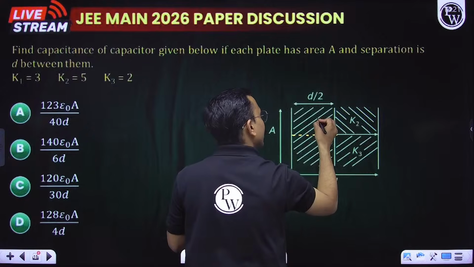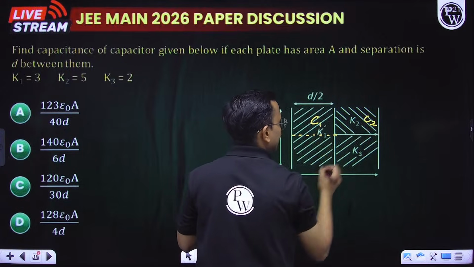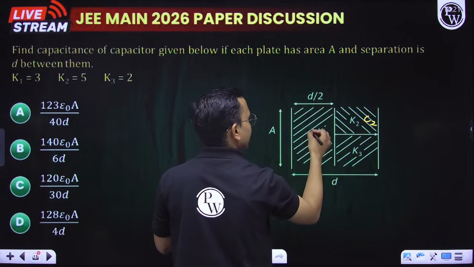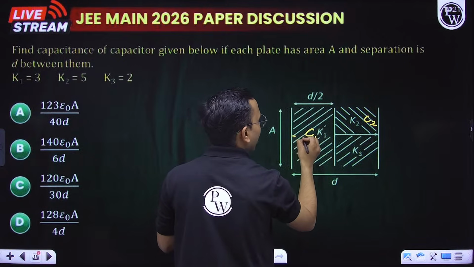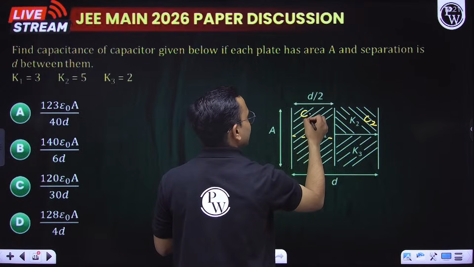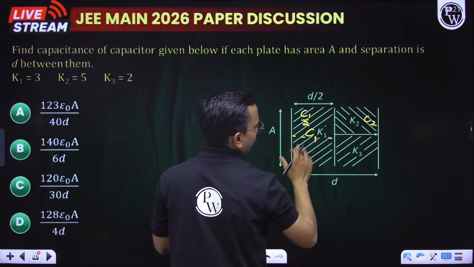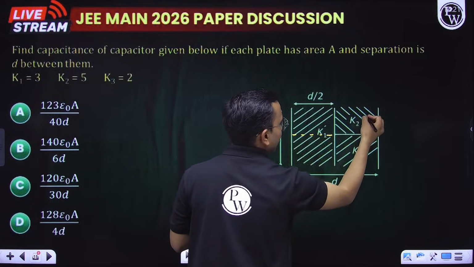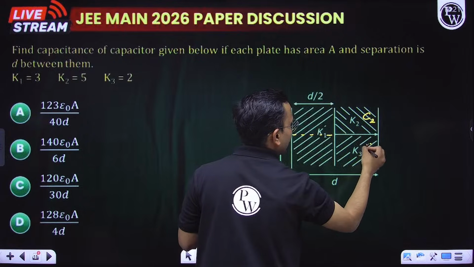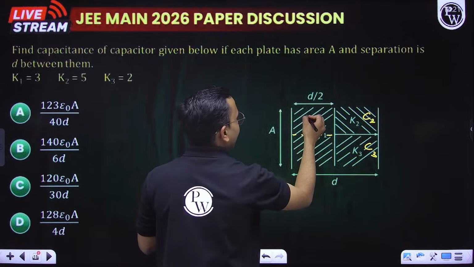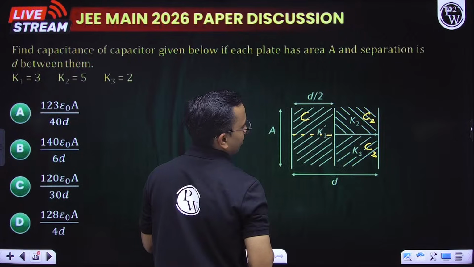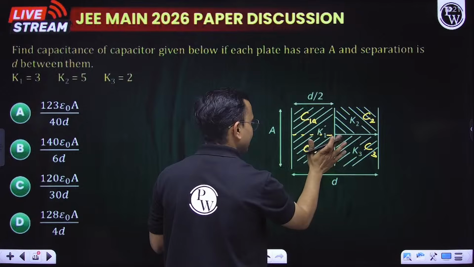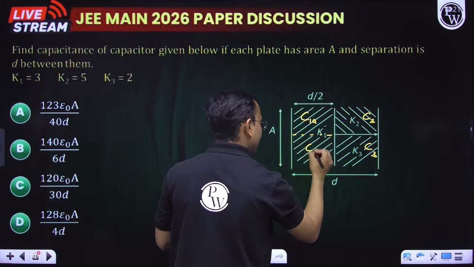Now I write this as C1, so if I do half, what is it? C1 by 2. Because here K2 is given, na? So therefore I am taking this as C2, this I am taking as C3, and this as C1A and this as C1B.